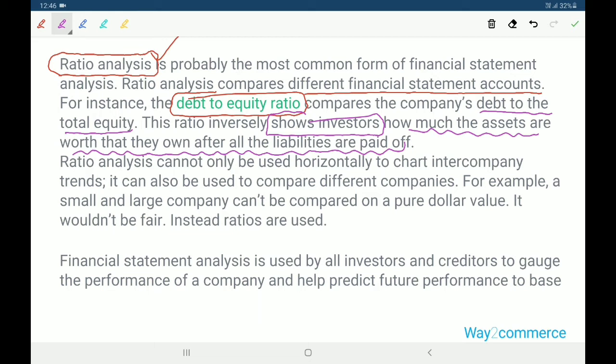Ratio analysis can not only be used horizontally to chart intercompany trends, it can also be used to compare different companies.